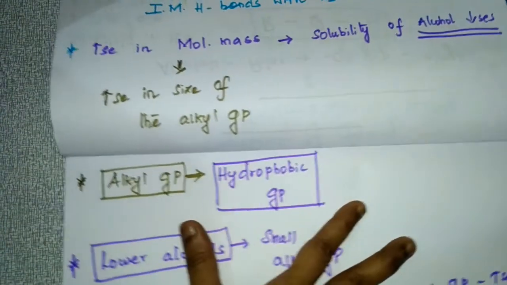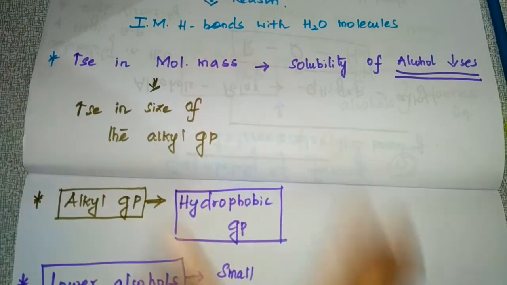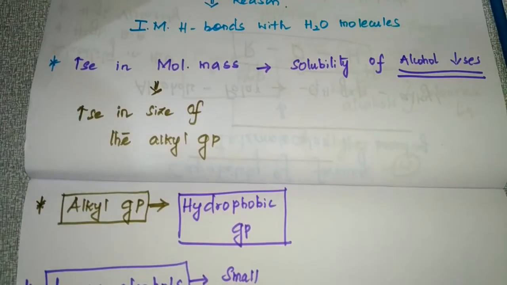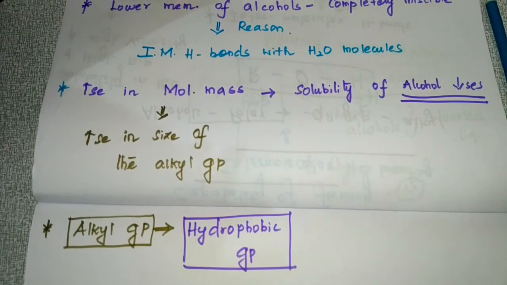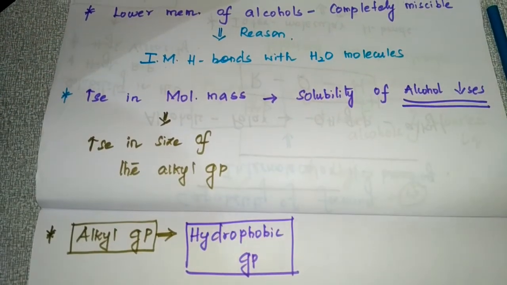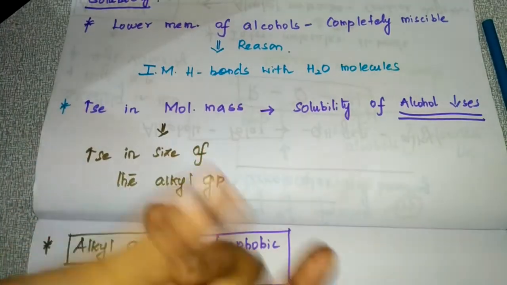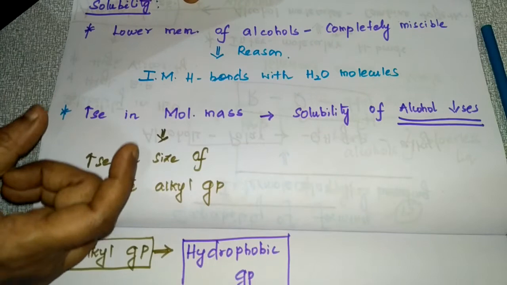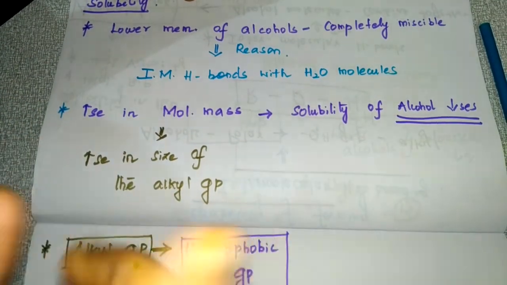So the important concepts here are that lower members are completely soluble. What is the reason? Because the OH group present in lower alcohols forms intermolecular hydrogen bonds with water molecules.